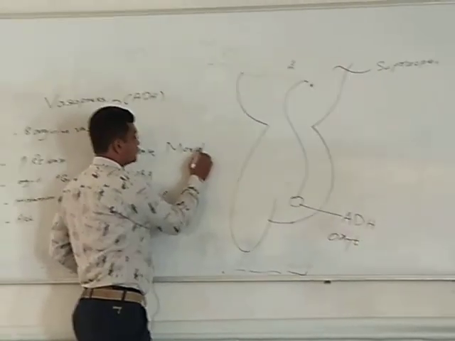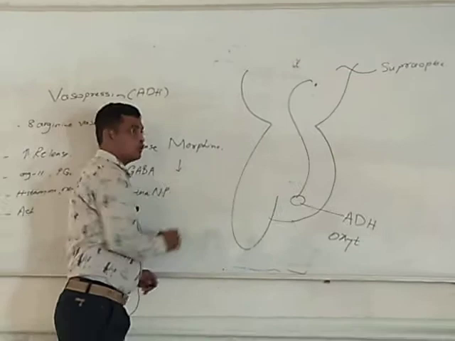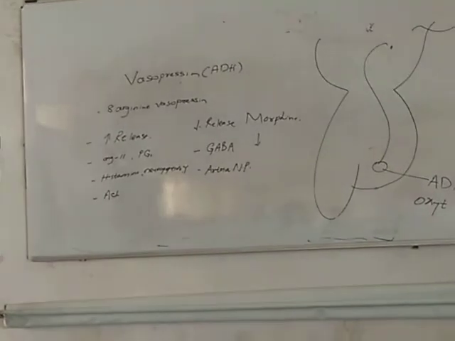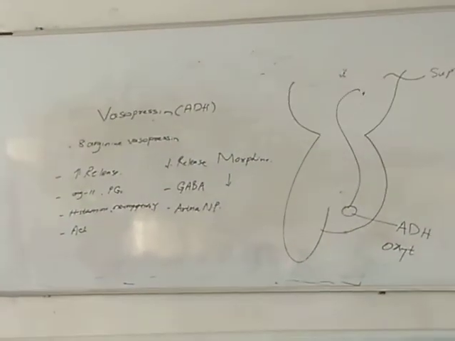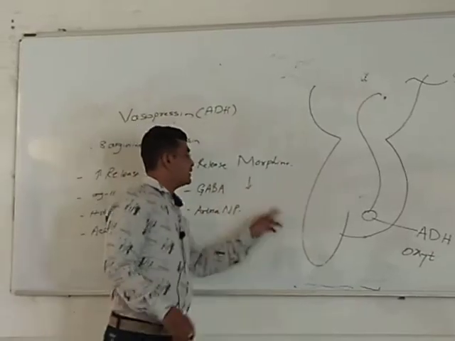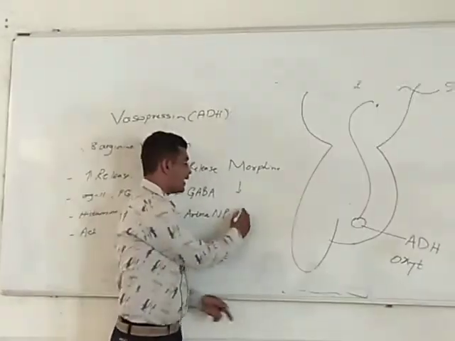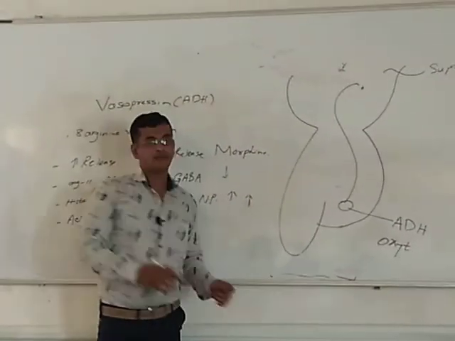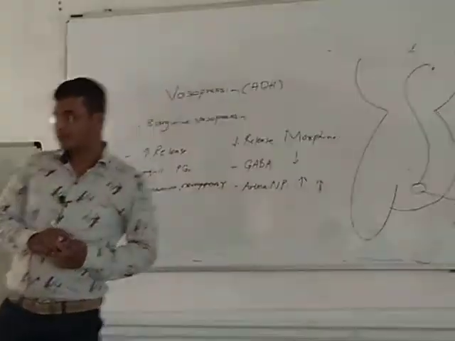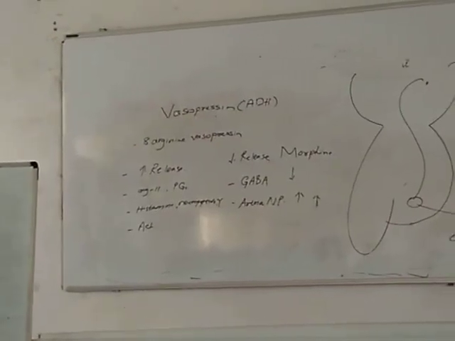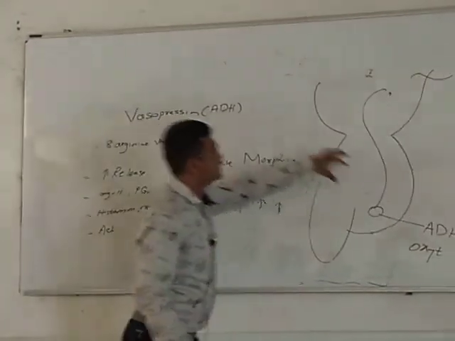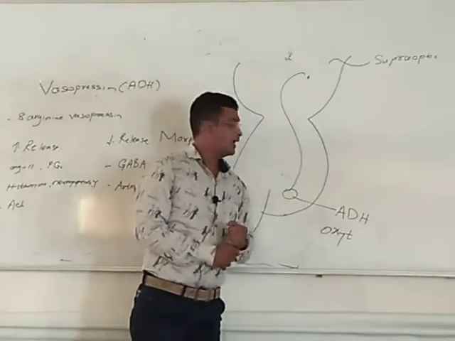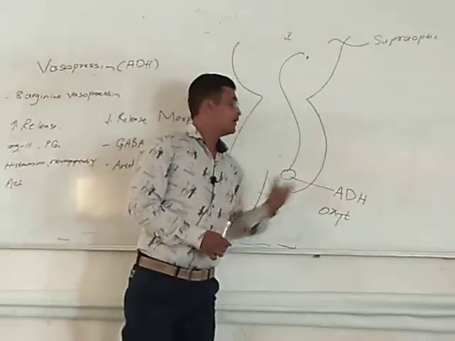Actually, morphine or opioid in low concentration, low dose morphine, normally inhibits the release of ADH, but if you are giving a high dose of morphine, it increases the release of vasopressin. So these are some factors controlling the release of vasopressin. We already discussed how release takes place: vasopressin synthesis takes place in the supraoptic nucleus and release is from the posterior part of the pituitary gland.